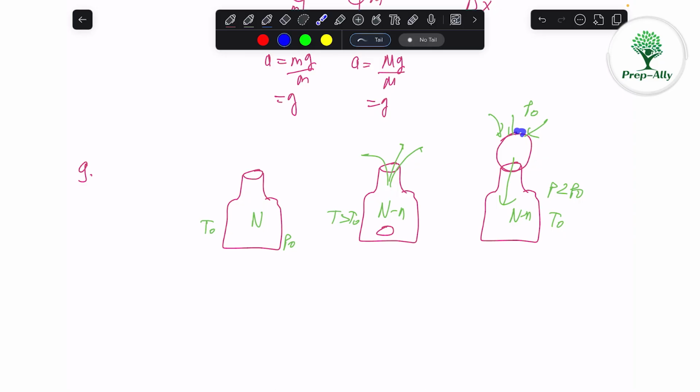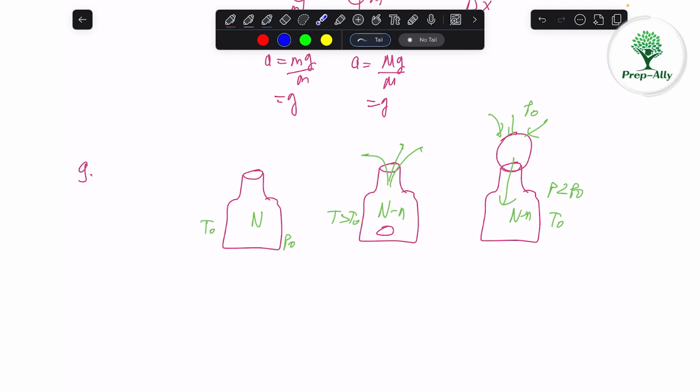After some time, when we put the balloon, the temperature will drop to T naught again. What happened here? The air went outside, so the number of molecules was reduced to n minus n now. The temperature drops down to T naught here. So when the temperature was T naught and the number of molecules was n, the pressure was P naught.